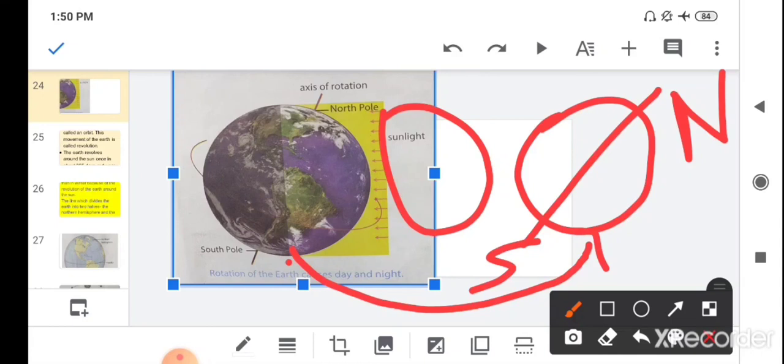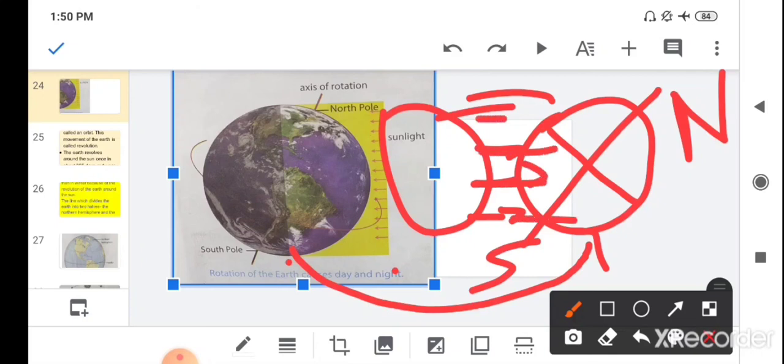So now the south pole is towards the sun, and the north pole is away from the sun. So the southern hemisphere now has summer, and the northern hemisphere has winter, because the southern part of earth is getting more sunlight as compared to the northern hemisphere.